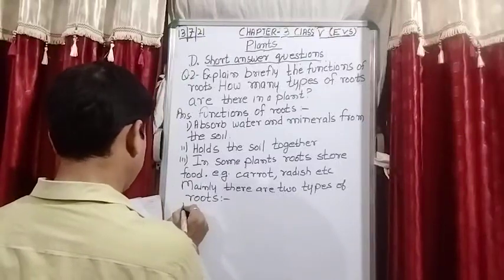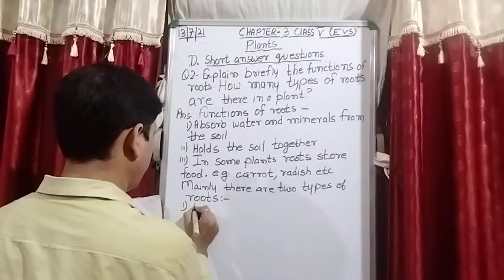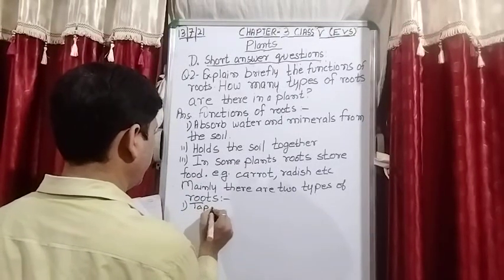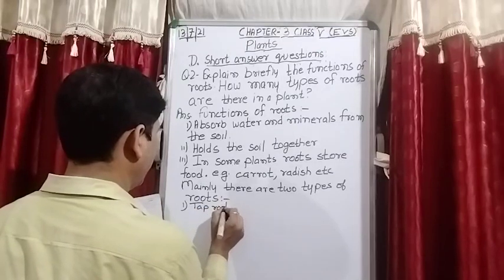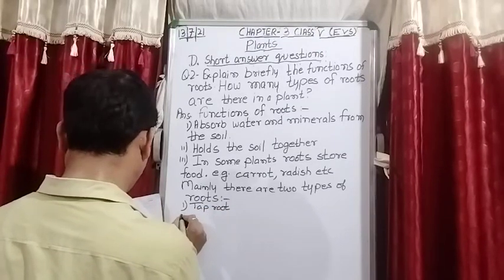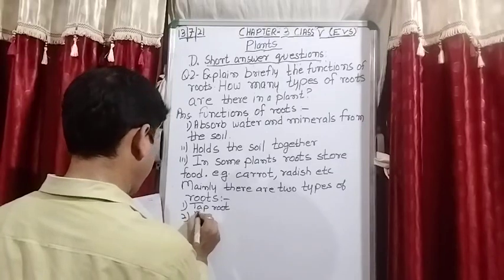First is taproot, and second one is the fibrous.